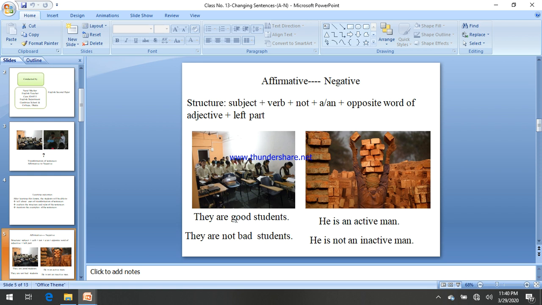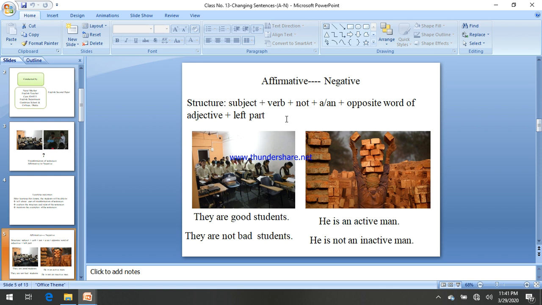While we are changing affirmative into negative, we obviously have to bring a not, right? That's why there is a not inside the sentence. So the structure is subject at first, then verb or auxiliary verb. Then you have to add an additional not. As there is not, this is the structure of a negative sentence. And then there is a or an. If in the sentence there is an article, then the article should be inside the structure as well.